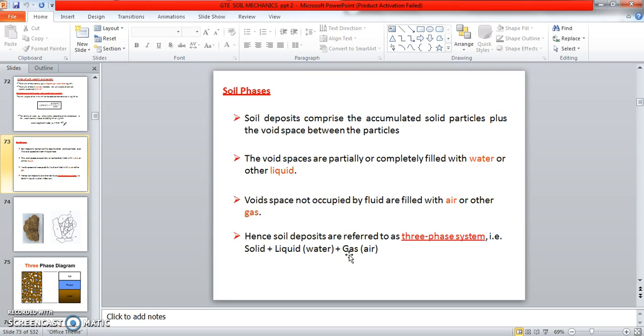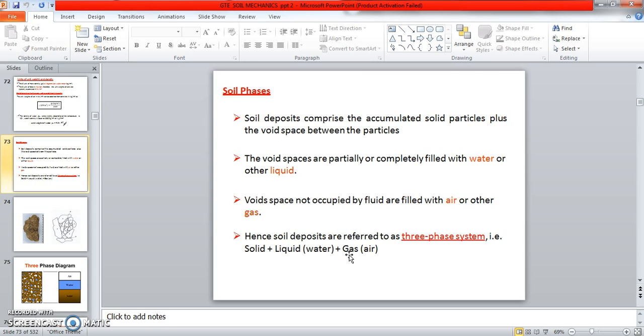So we have to fill the solid with liquid water plus gas, air. Okay, this is the soil phase system. Actually, soil phase means one soil sample is there, a deposit of the soil sample. In that soil sample, voids will be there. The voids are filled by air, liquid or water. That is called a three-phase system. Now you understand the three-phase system.